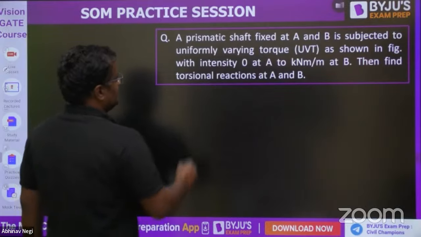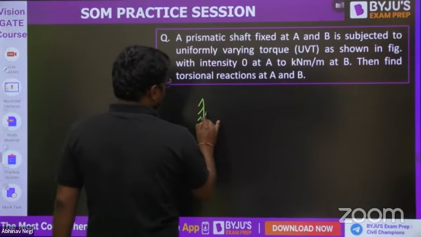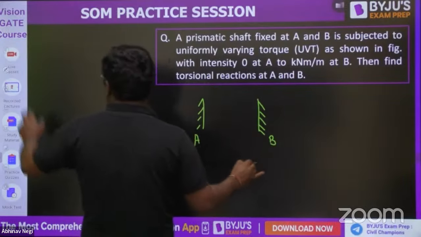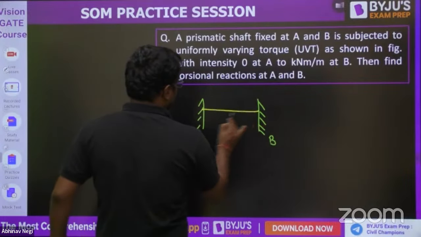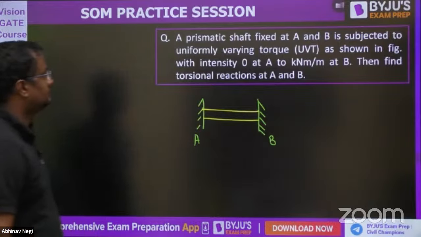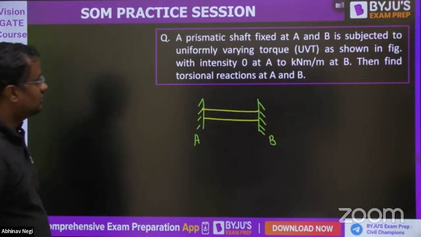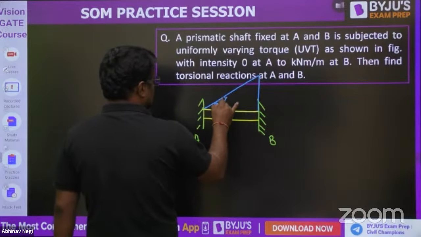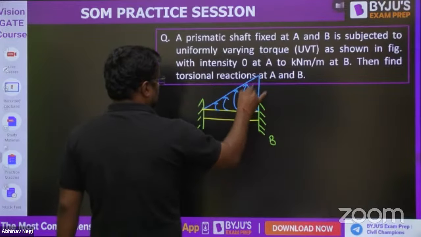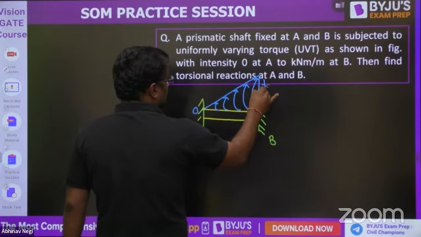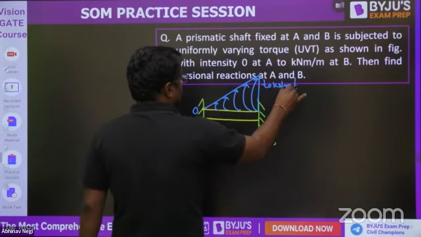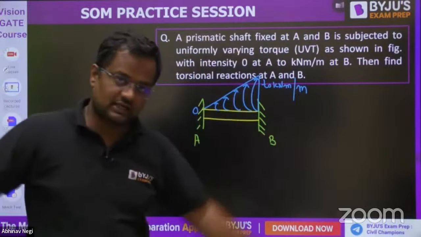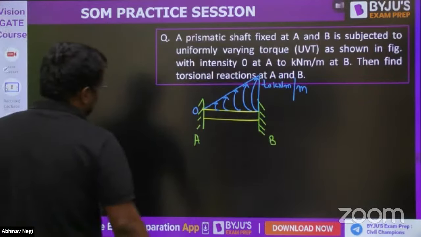Now, a prismatic shaft is fixed at A and B. It is fixed at A and B with a torque intensity of zero at A, rising to T0 kilonewton meter per meter at B. Guys, not 1, 2, 3, 4, 5 torques are acting. Infinite torques are acting with this intensity. What is the reaction at A and B?